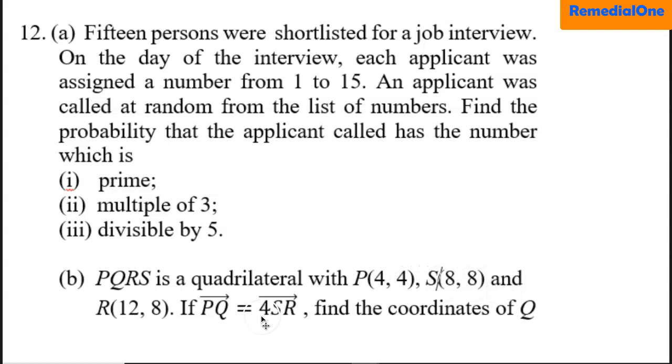Part B: PQRS is a quadrilateral with P (4, 4) as coordinate, S (8, 8) as coordinate, and R (12, 8) as coordinate. If the vector PQ is equal to 4 times the vector SR, we have to find the coordinate of Q. So let's see the solution and then the scheme.